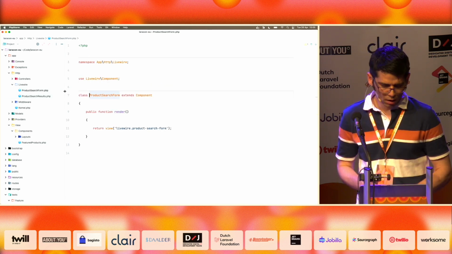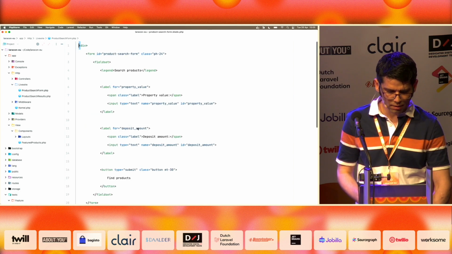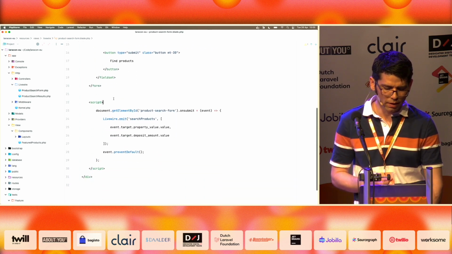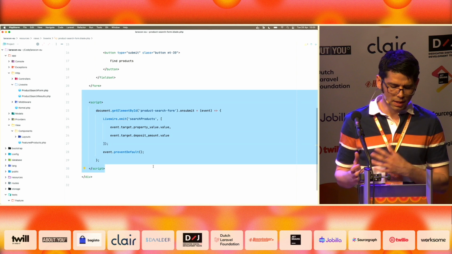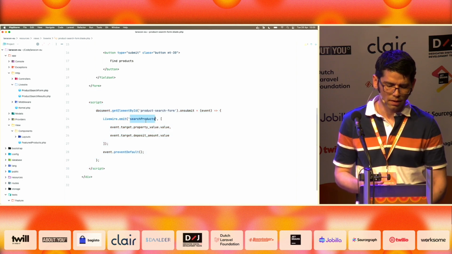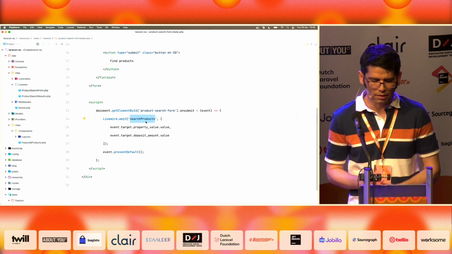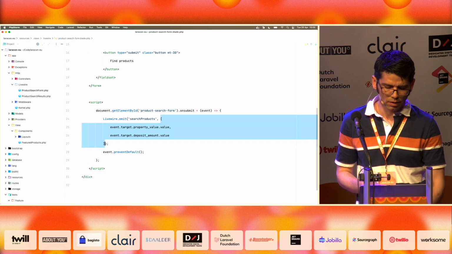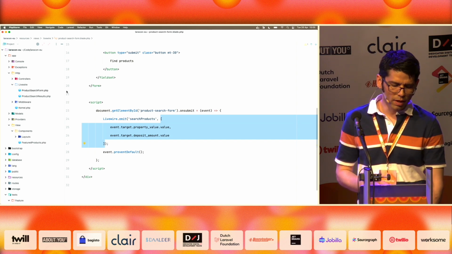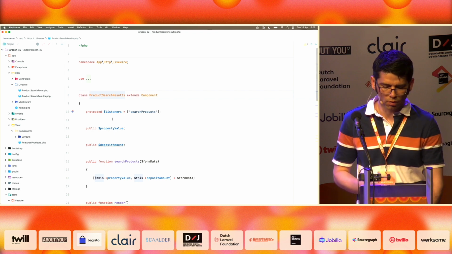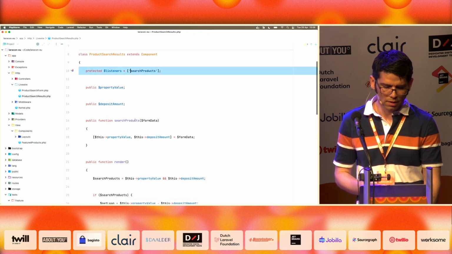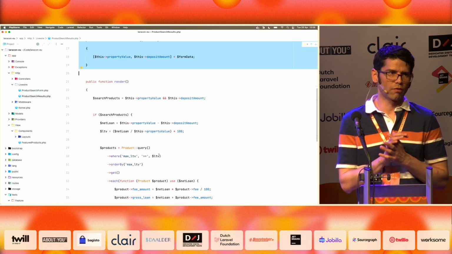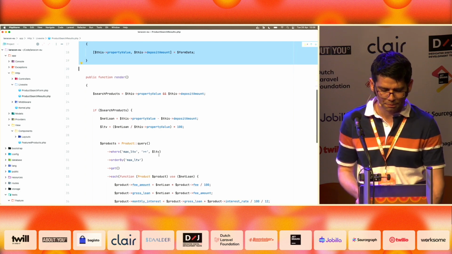We have the form, and this form is very simple. It's a form in HTML without any reference to Livewire, except at the very bottom we have a script. And this script will basically emit an event, a Livewire event, called search products, every time the form is submitted. This Livewire event will be emitted with these values from the property value and the deposit amount, and this event will be listened to by the search results component. Every time this event is emitted, it will be listened to here. We will update these properties, and then this will force a re-render of the Livewire component once again.